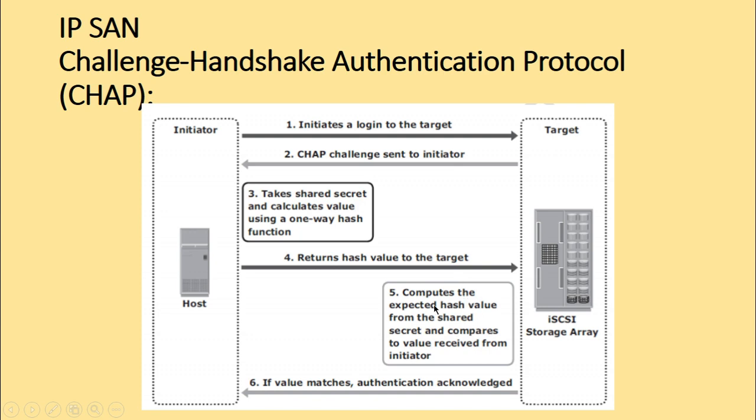What is the next step? The target computes the expected hash value from the shared secret and compares it to the value received from the initiator. That is step 5, and step 6 is if the value matches, authentication of the host is acknowledged. So that is our challenge handshake authentication protocol steps.